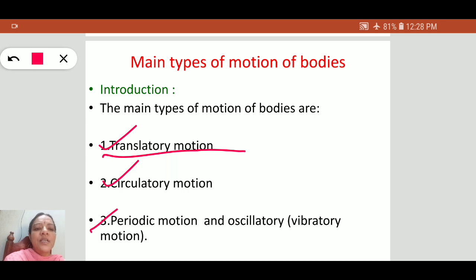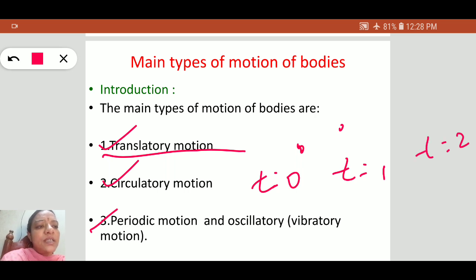Translatory motion means, suppose a body is here at time t equal to 0 seconds. As time varies, after t equal to 1 second the body is here, and after t equal to 2 seconds the body is here. The position of the body is changing like this, so this is known as translatory motion.